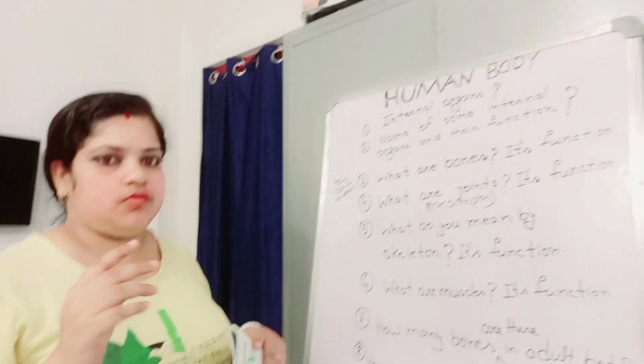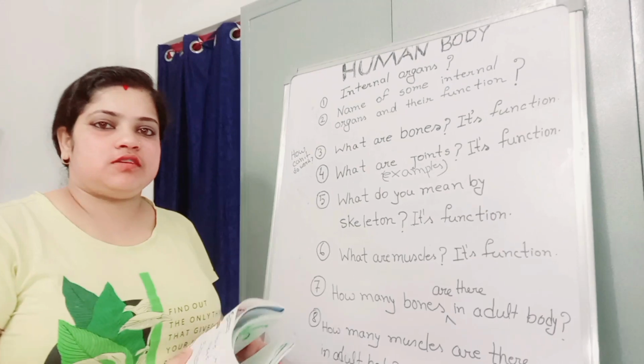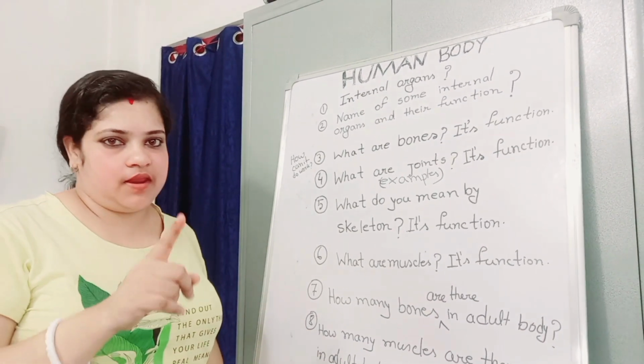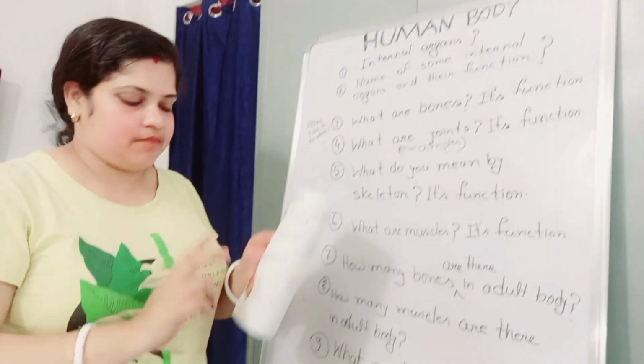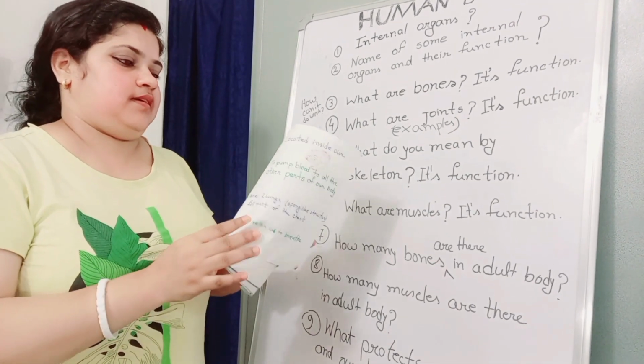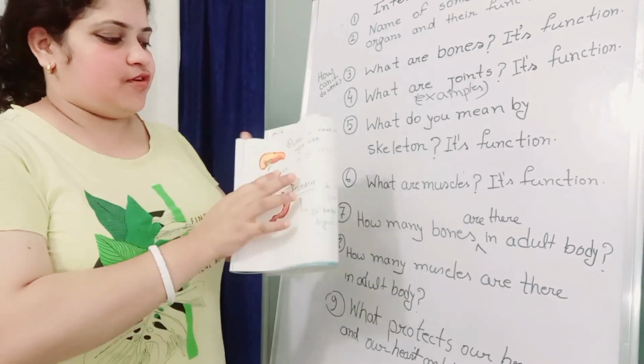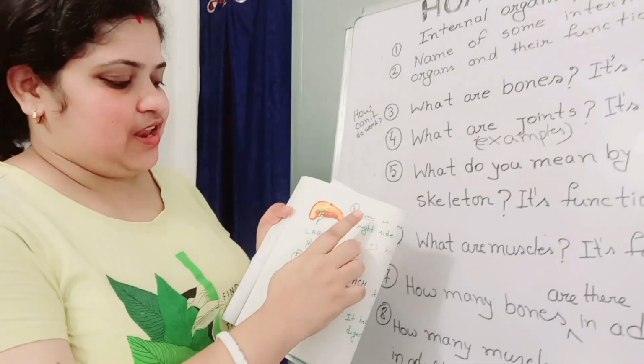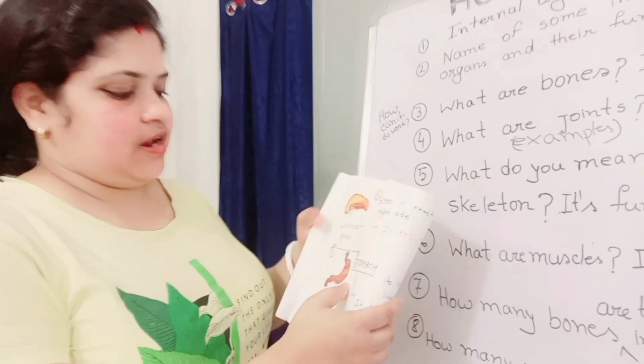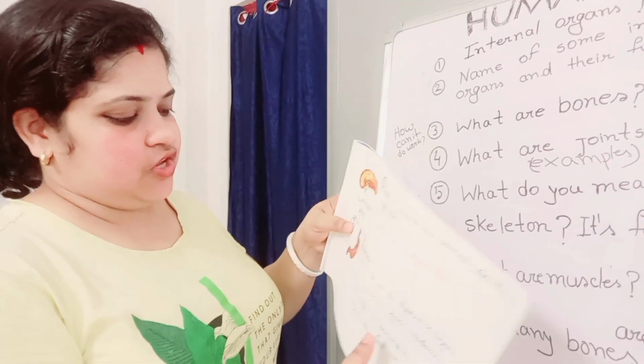So what internal organs have we learnt now? Number 1, brain. Number 2, heart. Number 3, lungs. And look at this. Number 4, it is liver. Number 5, it is stomach.